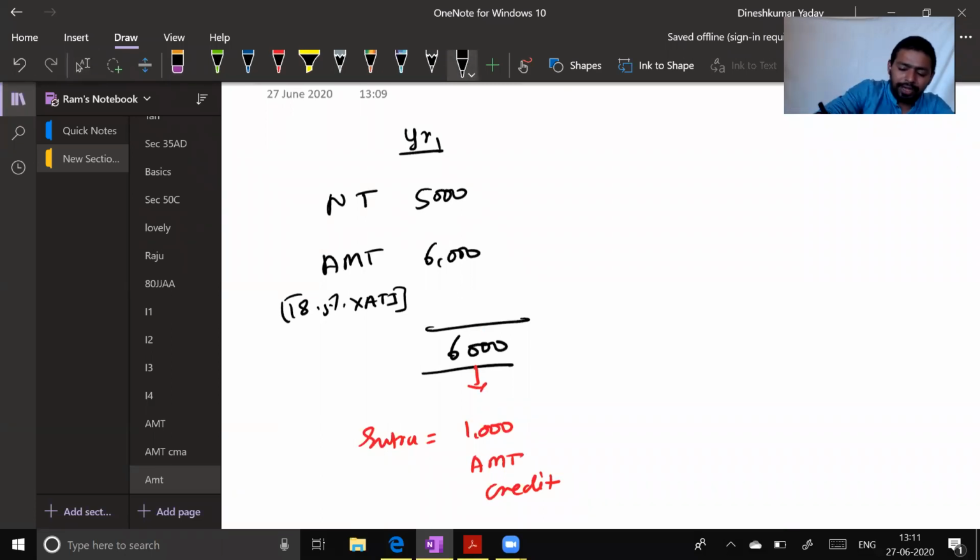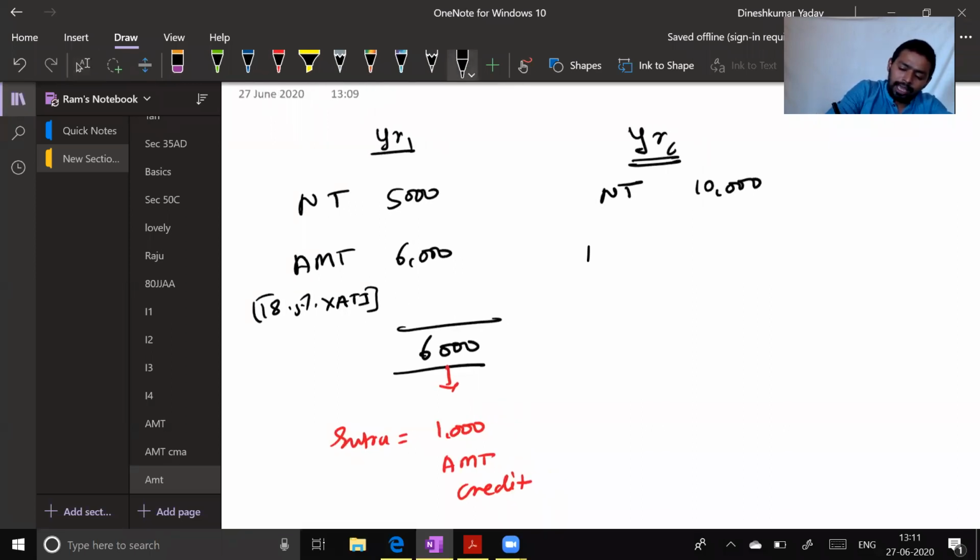Year 2, 3, 4, 5, maybe in year 6, my normal tax will be, say for example, 10,000, and my AMT tax is around 7,000.